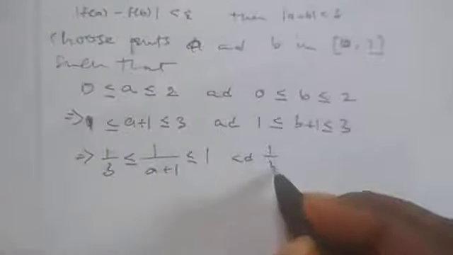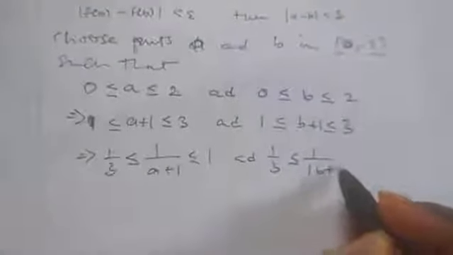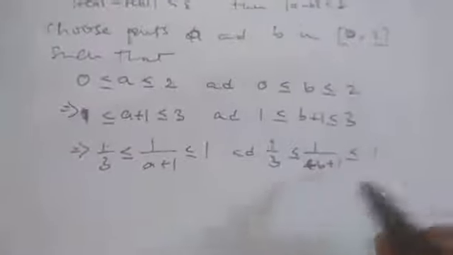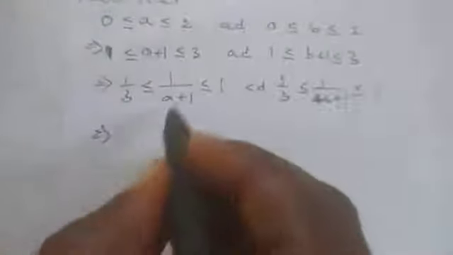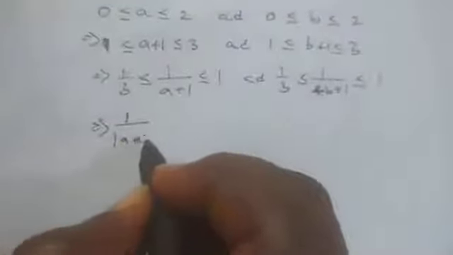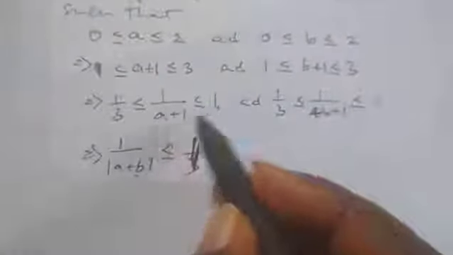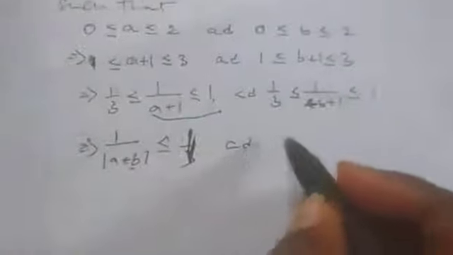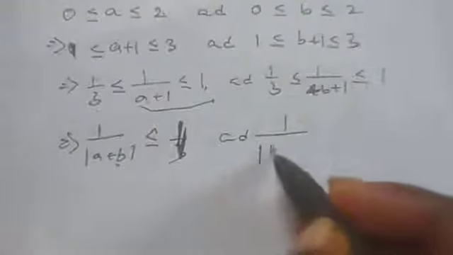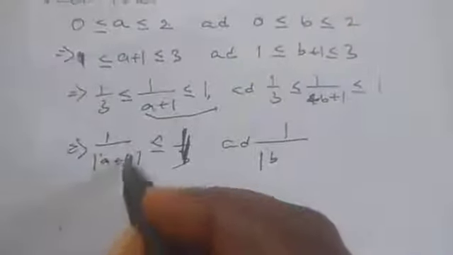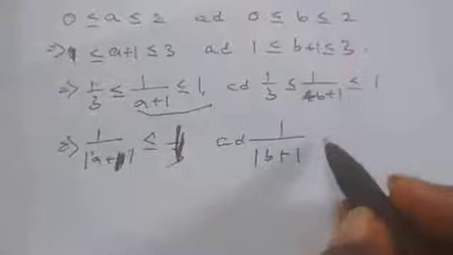And this one too will be 1 over 3 is less than or equal to 1 over b plus 1, is less than or equal to 1. So from that place, I can just say that the absolute value of 1 over a plus 1 is less than or equal to 1, and the absolute value of 1 over b plus 1 is also less than or equal to 1. So let's keep it.